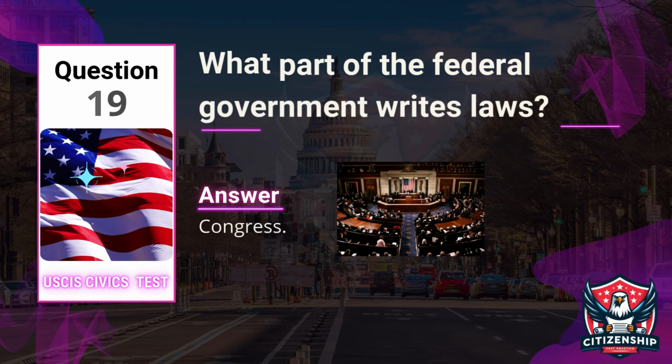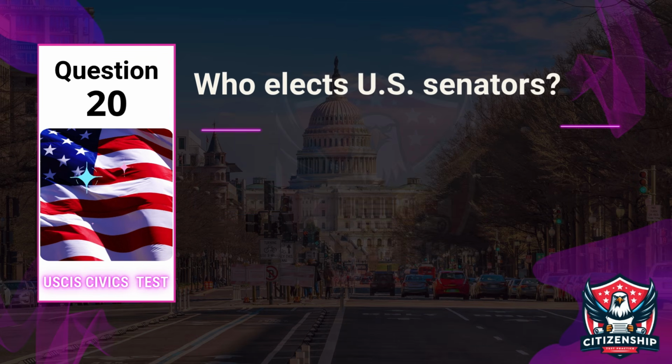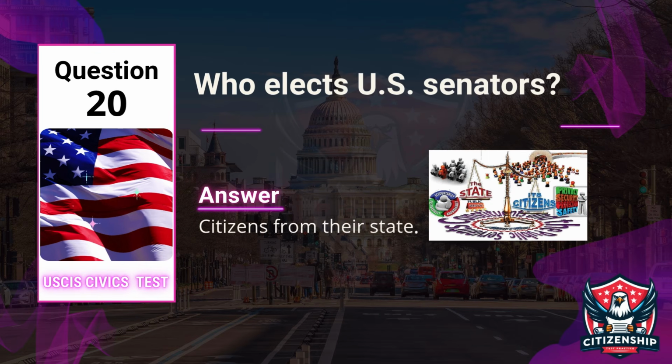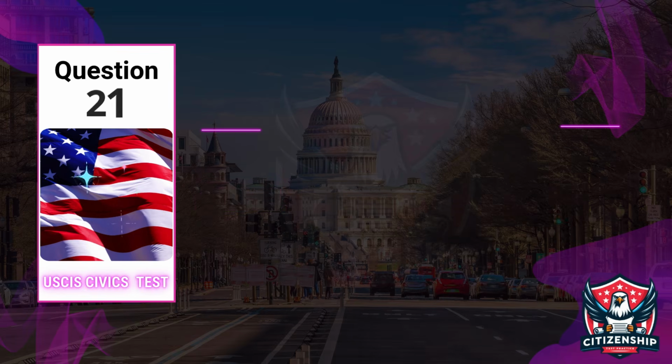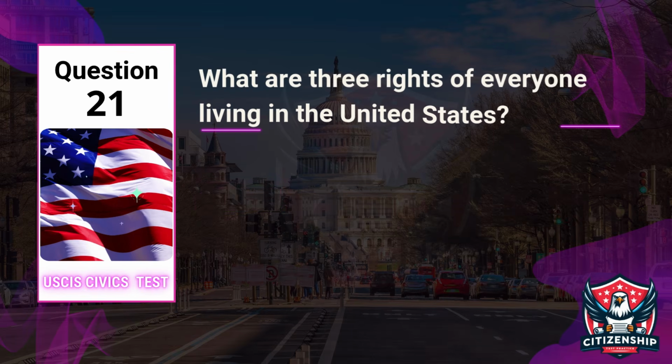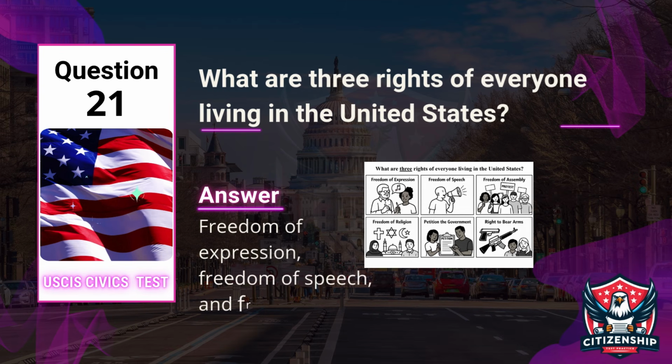Answer: Congress. Question 20. Who elects U.S. senators? Answer: citizens from their state. Question 21. What are 3 rights of everyone living in the United States? Answer: freedom of expression, freedom of speech, and freedom of religion.